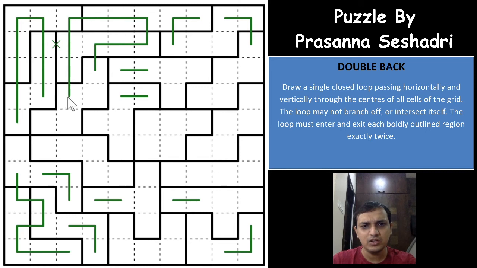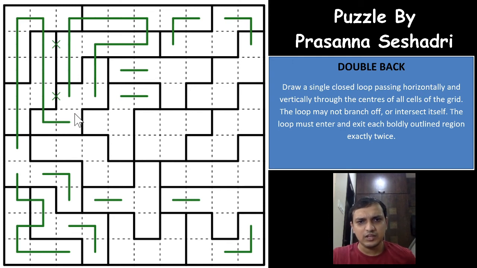If you see here, this cell has two directions to go, either towards the right or towards the bottom, which means all the other cells will have to be part of a single loop, and this loop segment cannot go away from this region, which means it has to come down, sorry, and this has to come down again, and this again has to come down because it will close the region.